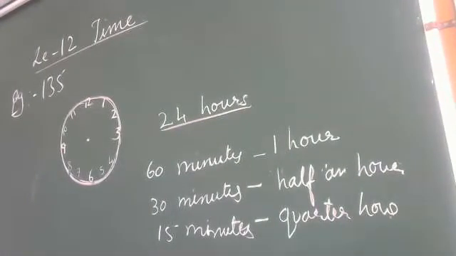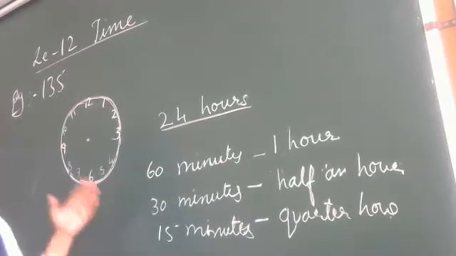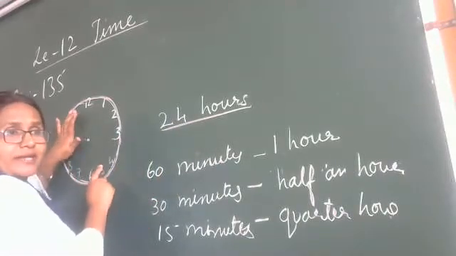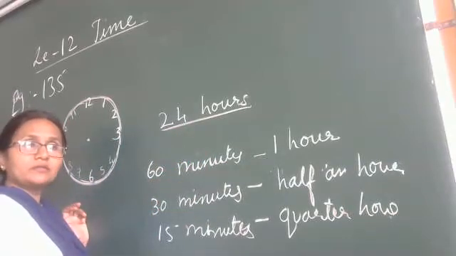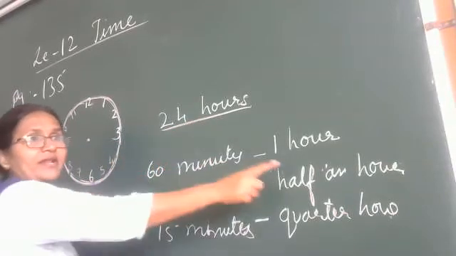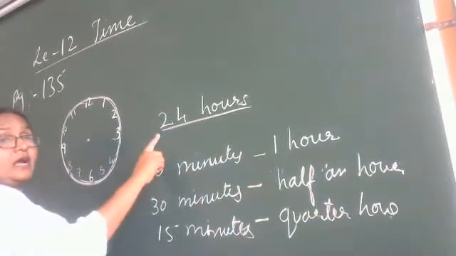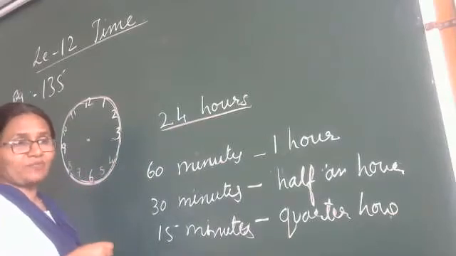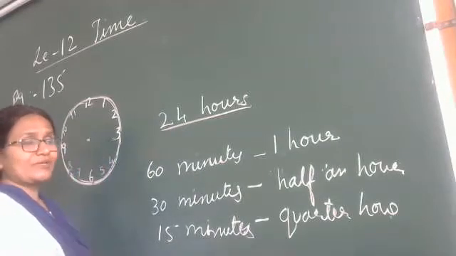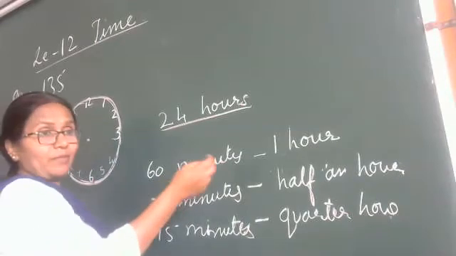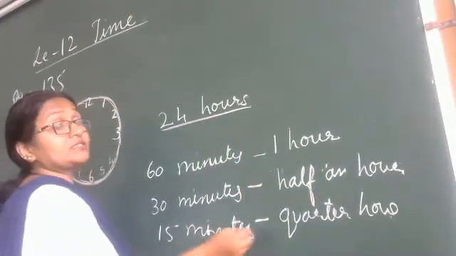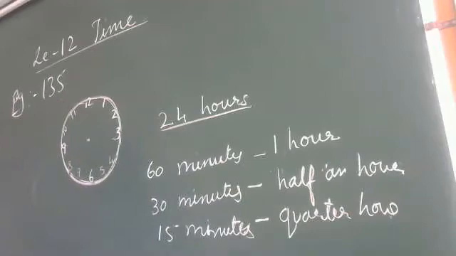Yes. Now, as I told you, when 12 o'clock comes our day starts. Can all see the board? Whatever I have written. Very good, children, you all told me 24 hours makes one day. In a day, there are 24 hours. Then I have written 60 minutes makes 1 hour. 30 minutes makes a half an hour. 15 minutes is a quarter hour. How is this all? Okay.